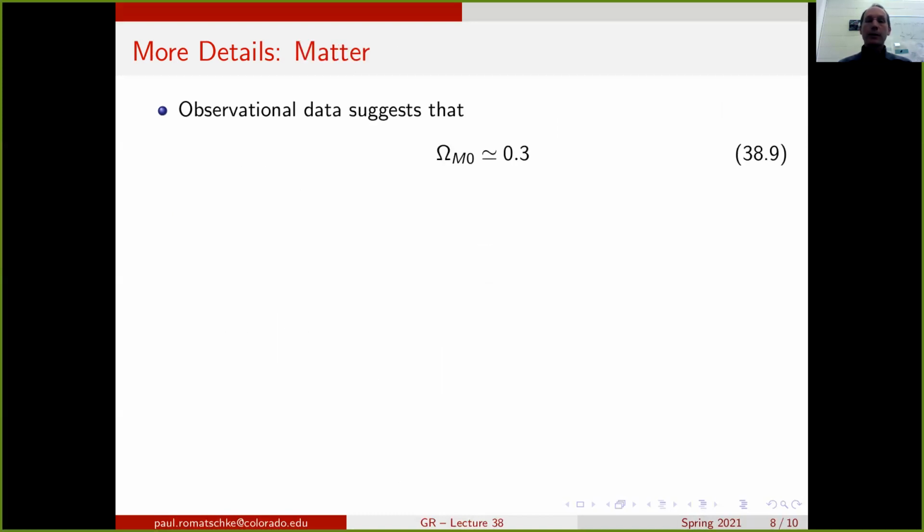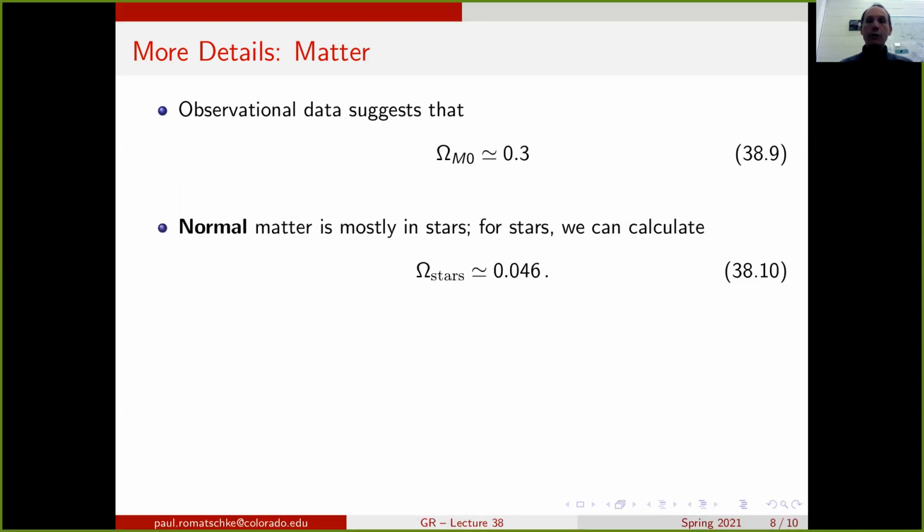Let's focus now on the matter part. As I said before, observational data suggests that today omega matter is about 30%. Most of the matter that we know of is in stars, and we can calculate the contribution from stars and also throw in gas clouds in the universe and things like that. If we do that, we come up with an omega for normal matter, which I call omega stars, which is about 5%, 0.046.